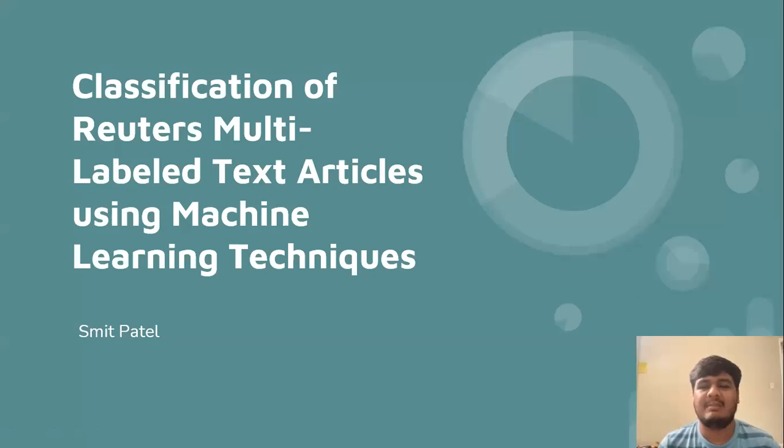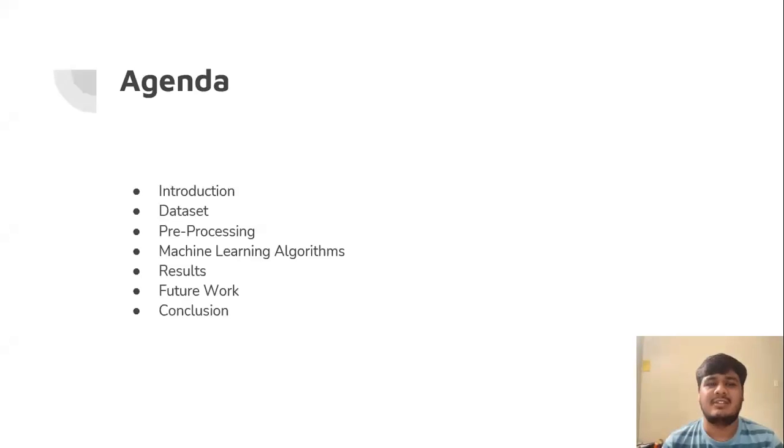I'm here to explain my project, classification of Reuters multi-label text articles using machine learning techniques. A remarkable endeavor that has the potential to reshape the landscape of information retrieval and decision-making processes. As listed, you can see today's agenda: introduction, dataset, pre-processing, machine learning algorithms, result, future work, and conclusion.